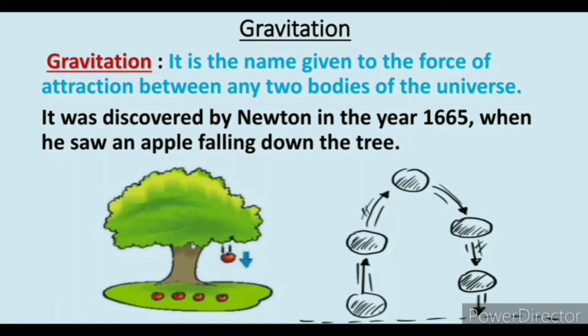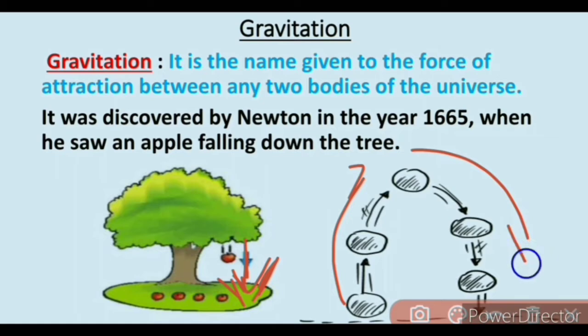The gravitational force was discovered by Newton in the year 1665 when he saw an apple falling down from the tree. The reason behind it is the gravitational force present there. The gravitational force is invisible, but due to gravitational force, the apple fell downward. Similarly, when we throw a ball in an upward direction, the ball comes back downward due to the gravity of Earth.